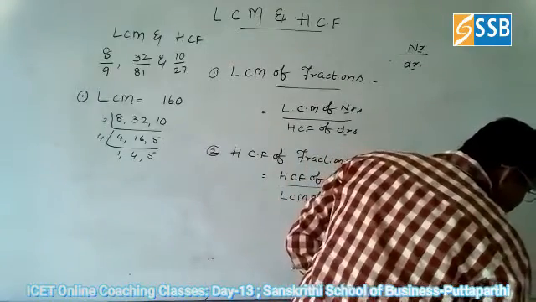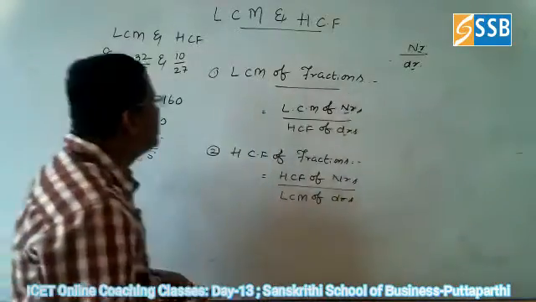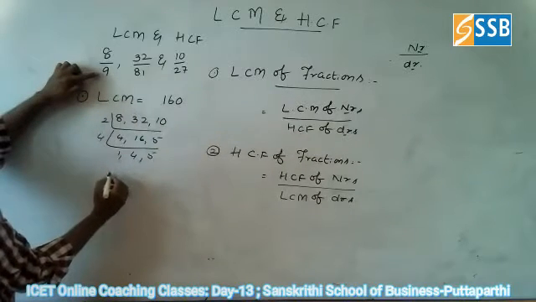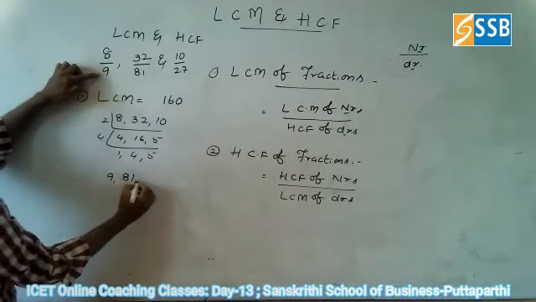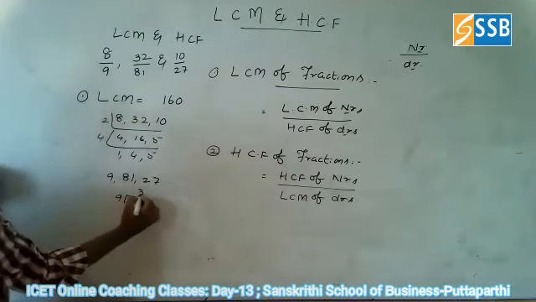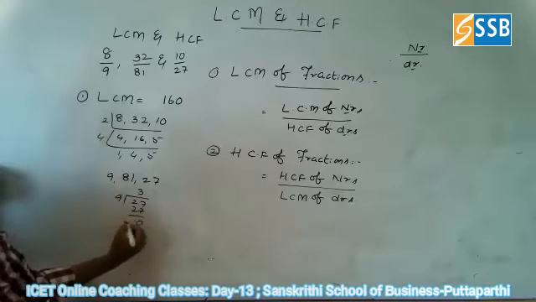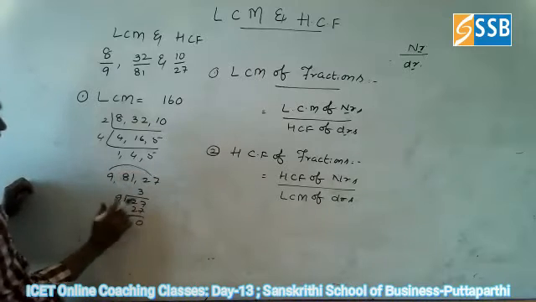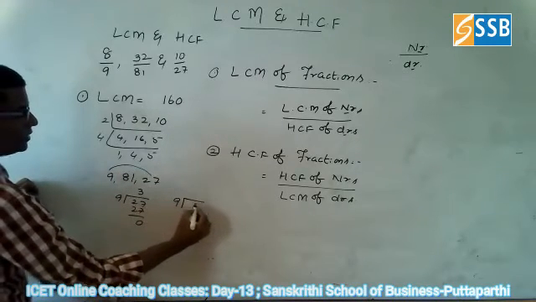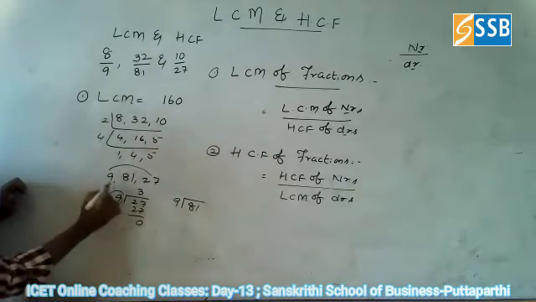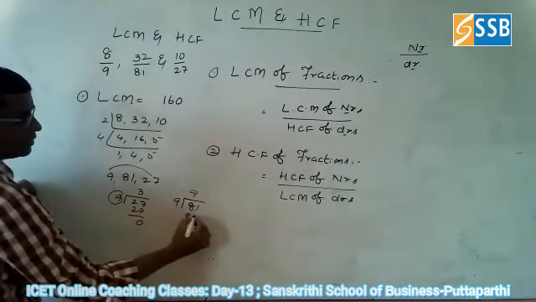Divided by the HCF of the denominators. Denominators: 9, 81, 27. So 9 you can divide into 27. 9 threes are 27, 0 is the remainder. So for these two, 9 is the HCF. Again you can go for 81. 81 is to be divided by 9. 9 nines are 81.